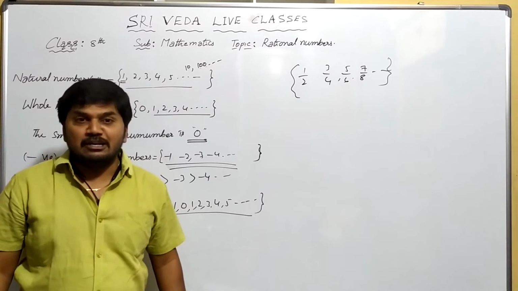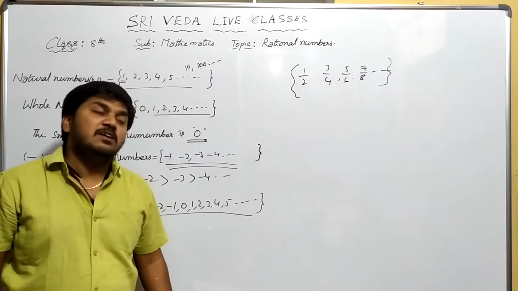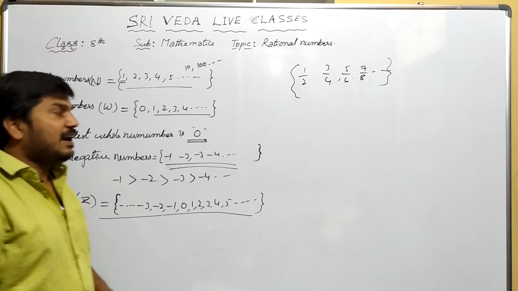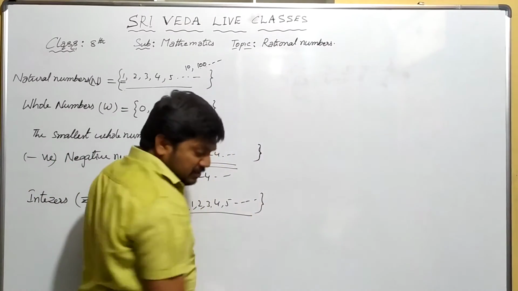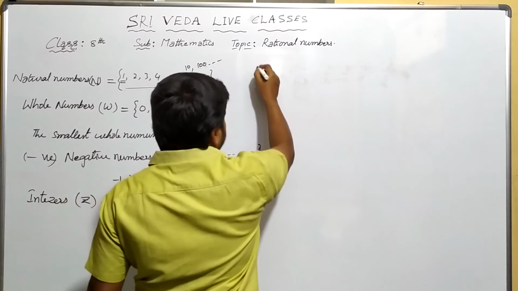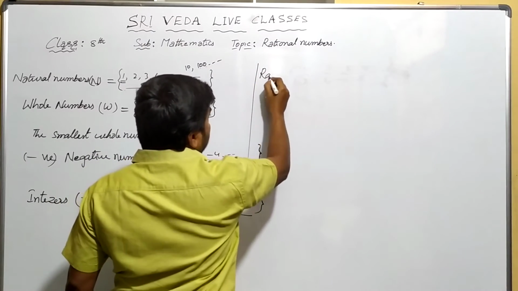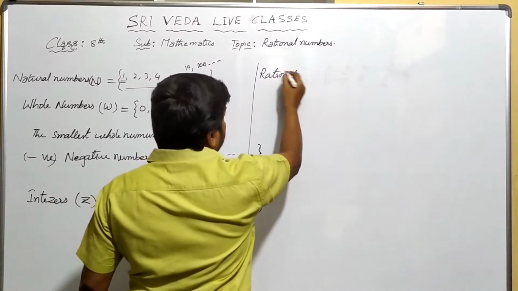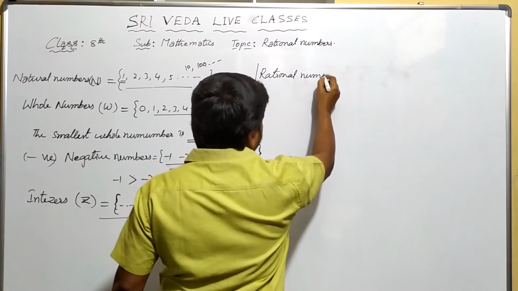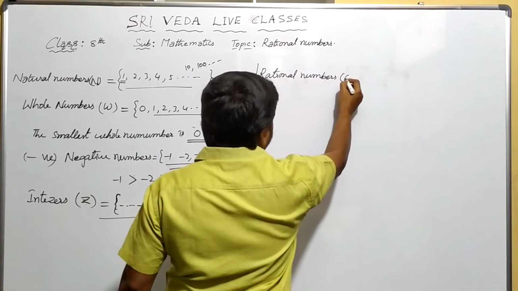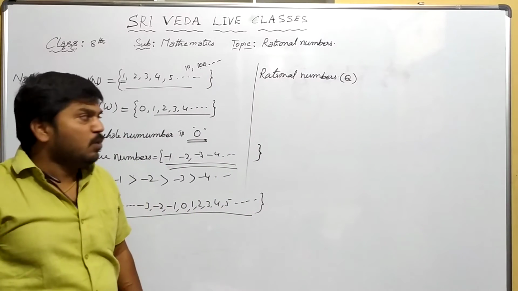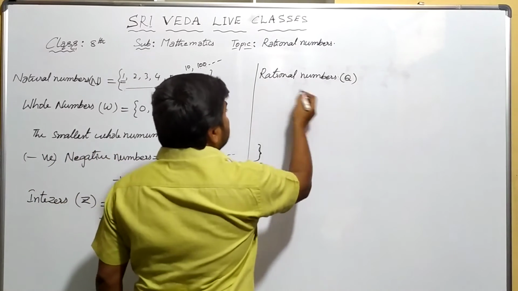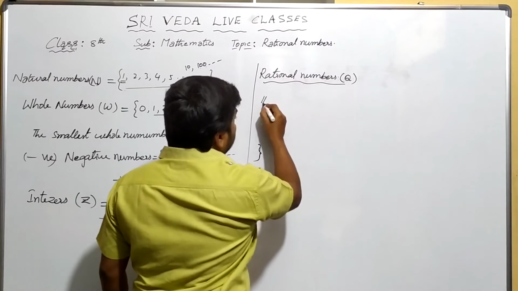What are they called? Rational numbers. Right. What are the rational numbers? Let us see that. Rational numbers. It is denoted by Q. What is meant by Q? So here are the numbers